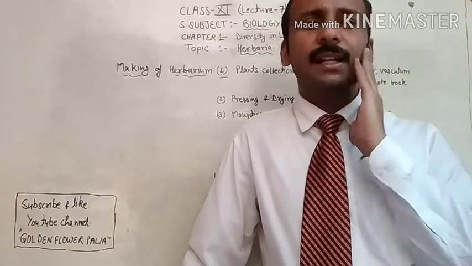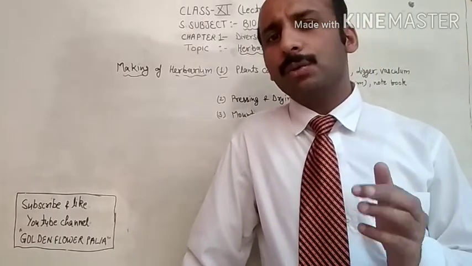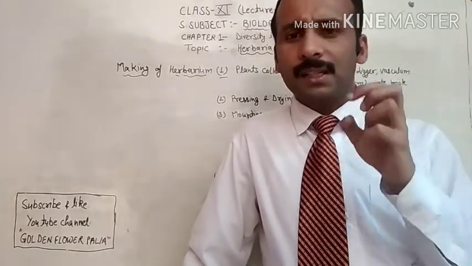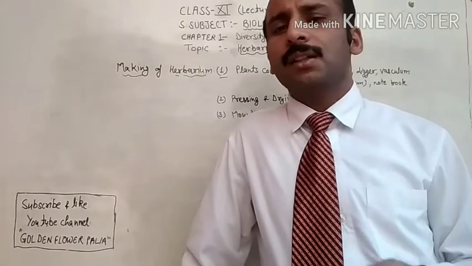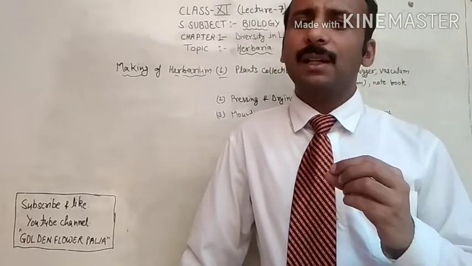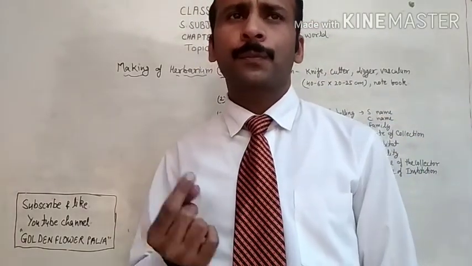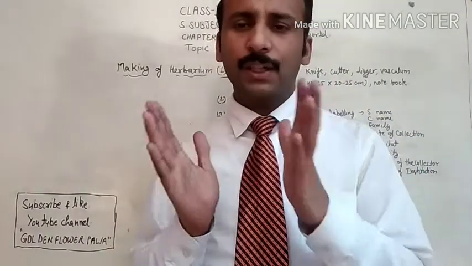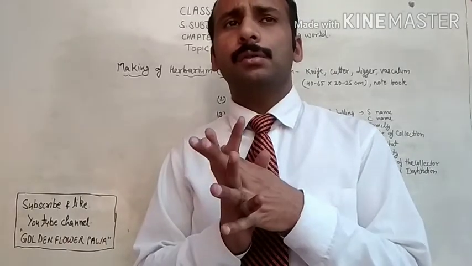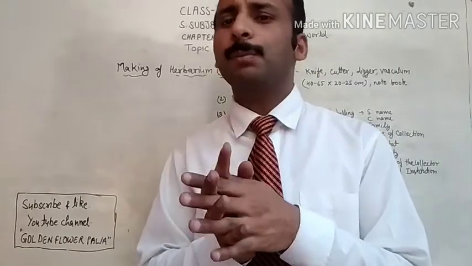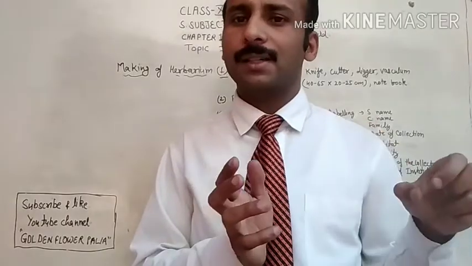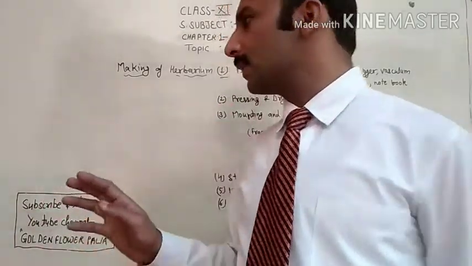If the plants are large in size, it is not possible to take all parts in a single specimen. So you have to take parts of that specimen, like you can take the leaf, you can take the roots. After that you have to store the information of that plant in different parts, but the procedure is the same.